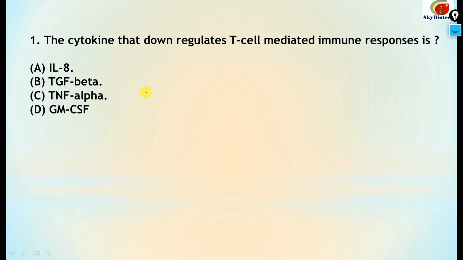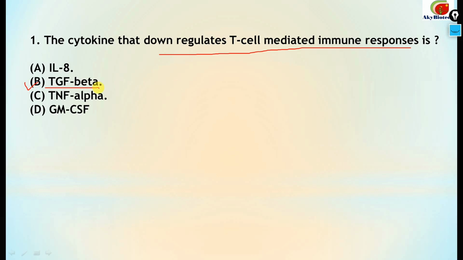The cytokine that downregulates T cell mediated immune responses. You have to pick the correct option out of the four options. The correct answer to this is B part, that is TGF beta, the transforming growth factor beta.